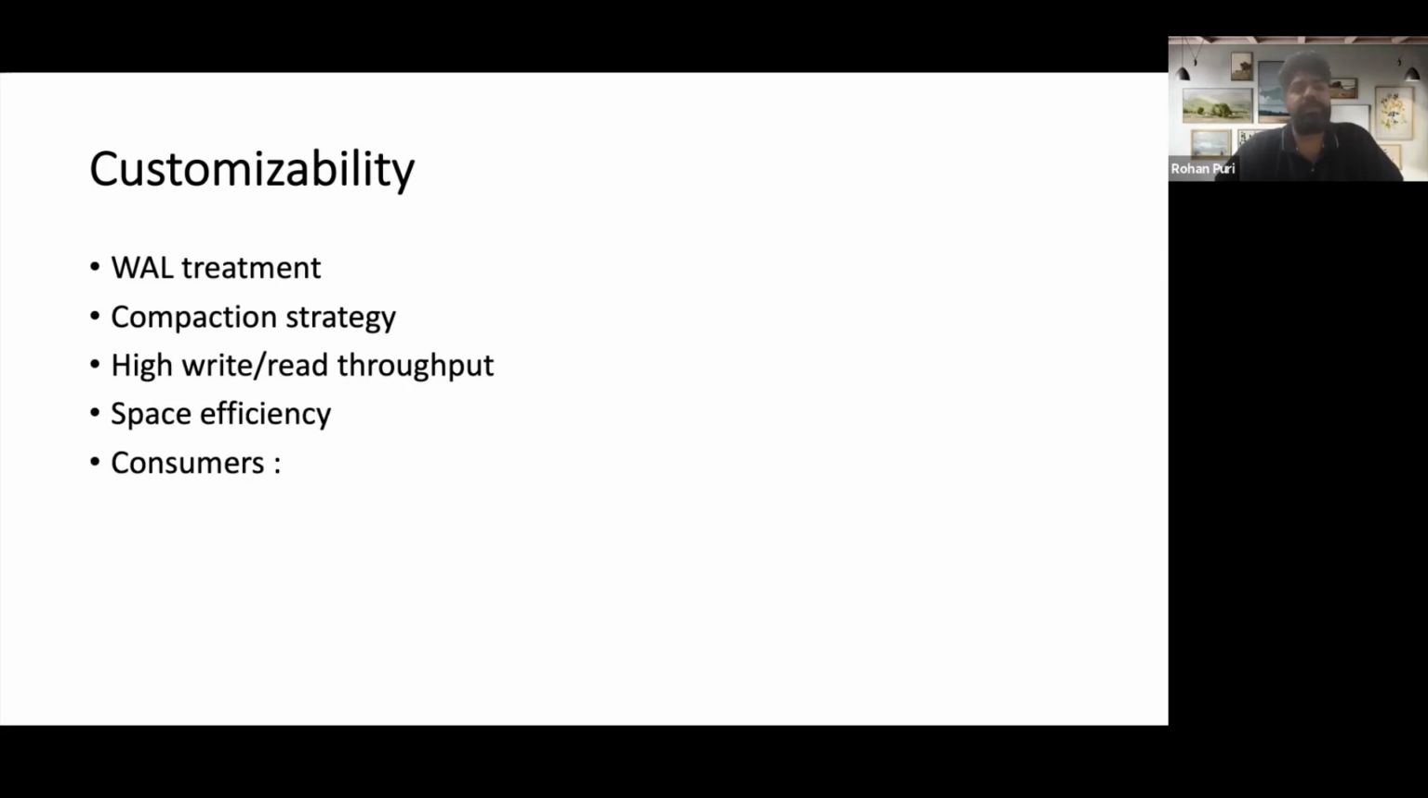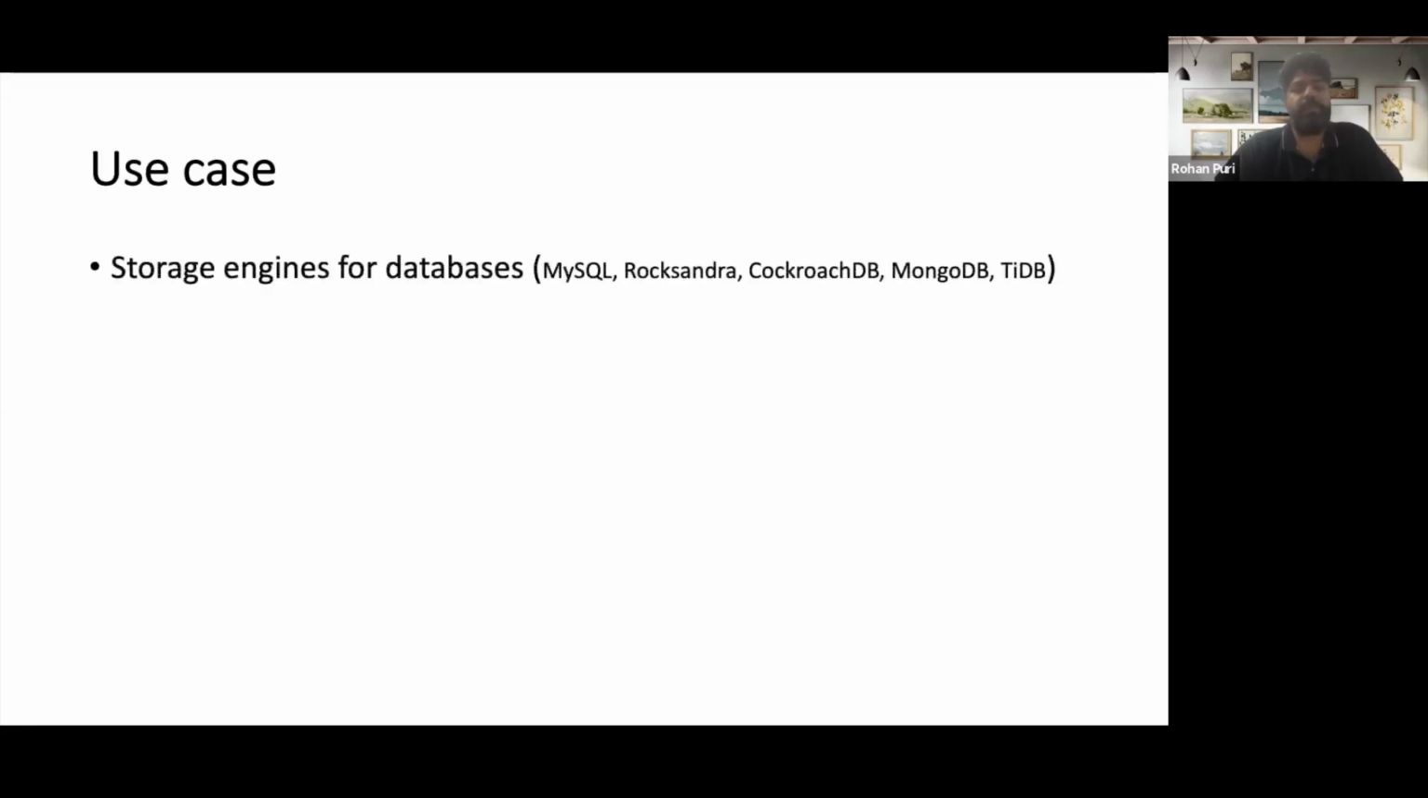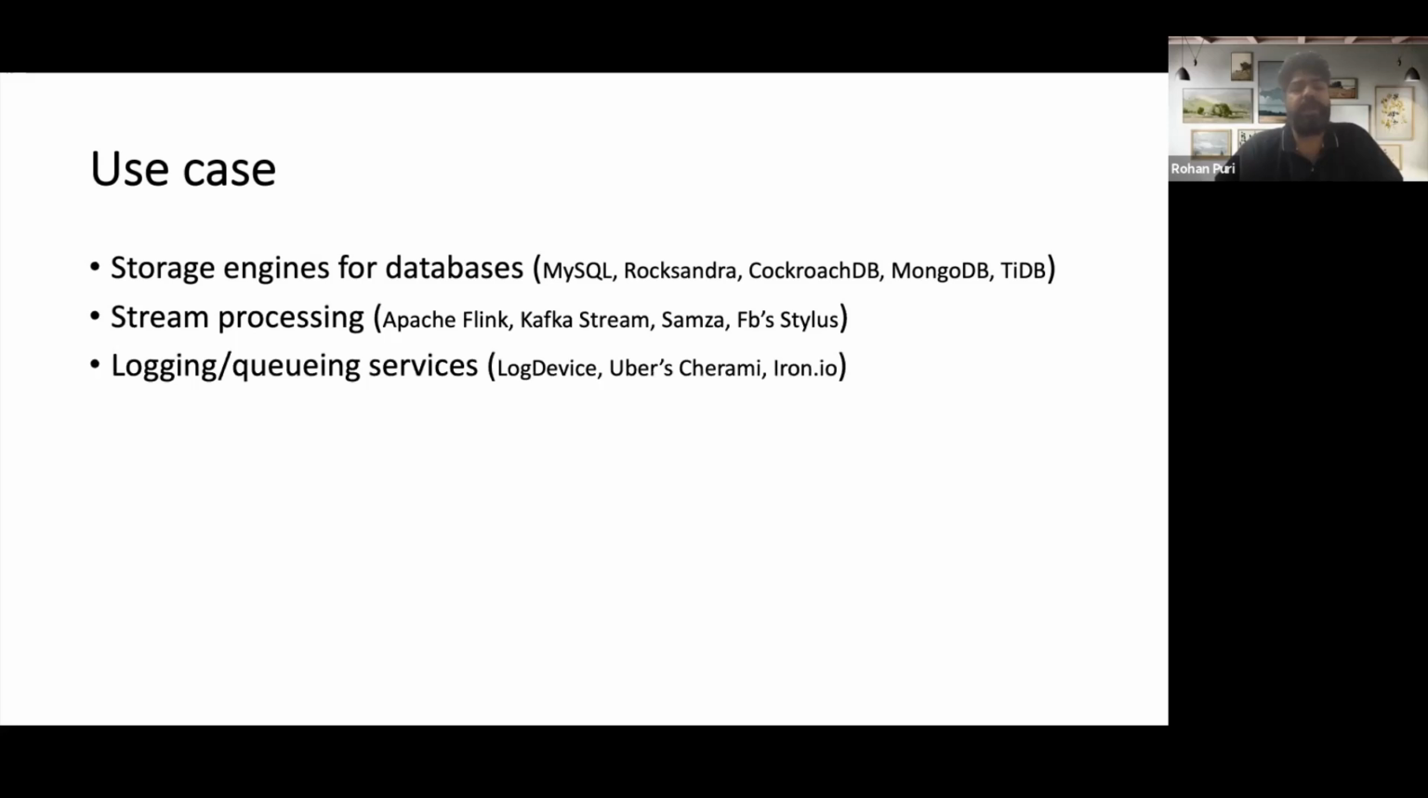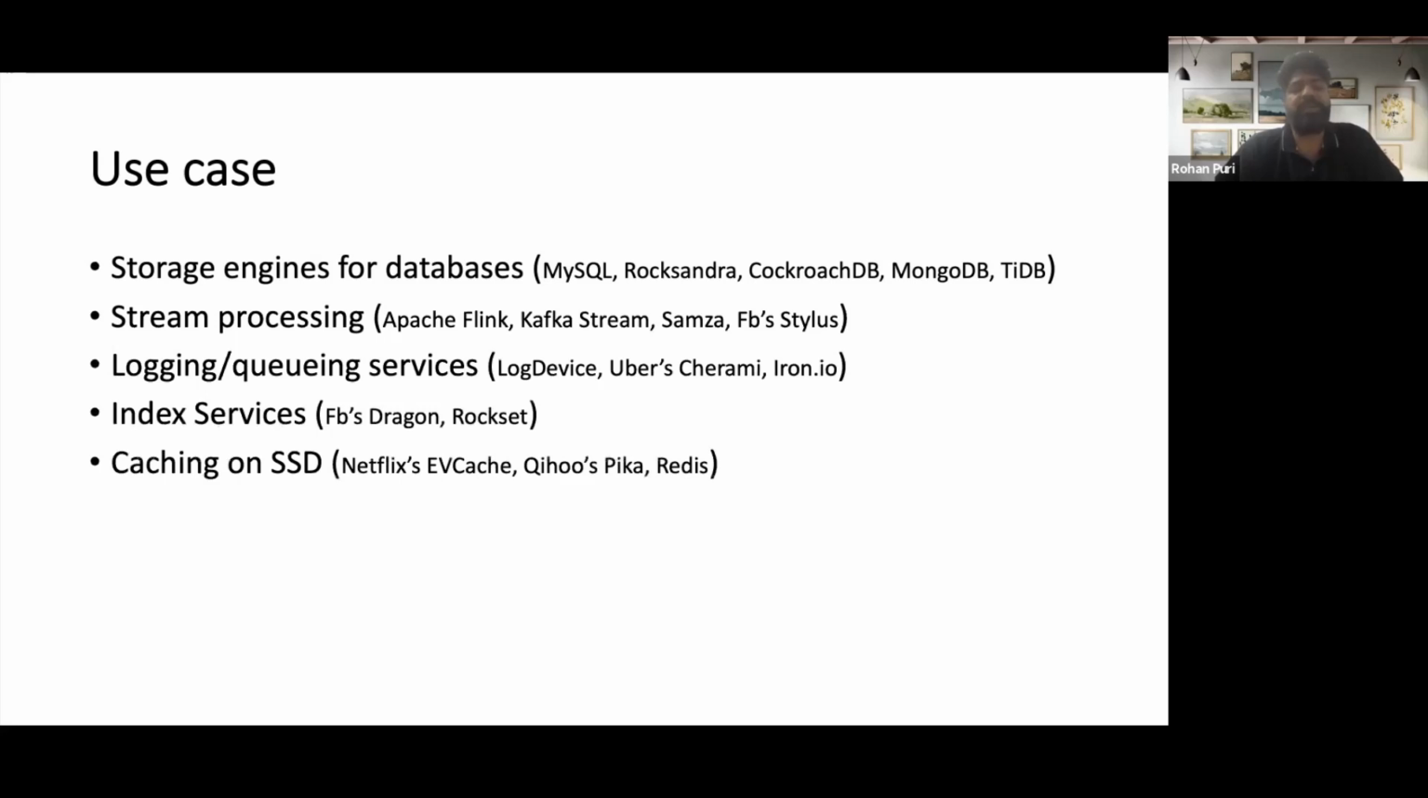So why is this? Because there are lots of consumers of RocksDB. Facebook says that there are 30 different applications at Facebook which are using RocksDB, and hundreds of petabytes of production data is being stored. So let's go through the use cases of them. RocksDB is used as storage engines for various databases. It's used for stream processing. It's used as logging or queuing for queuing services, indexing services, caching on SSDs, and in brackets, these are the examples, the software that use it.